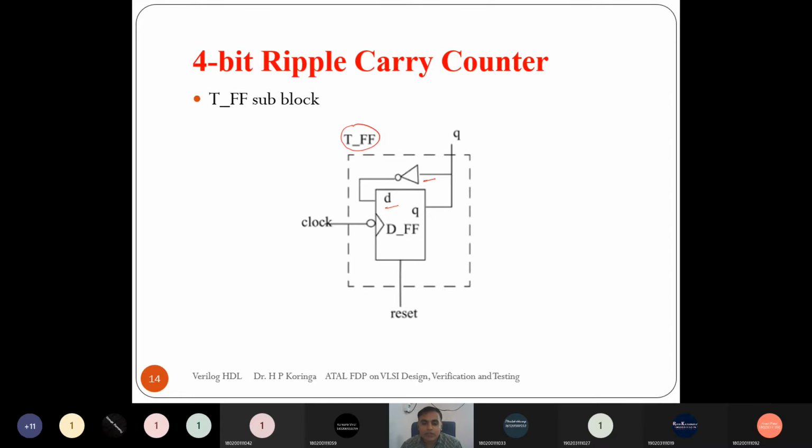Now let's see, can we further divide the D flip-flop into simple blocks? Yes, we can divide it. We can construct the D flip-flop using NAND gates or like that. But let me consider here the D flip-flop is our basic block that we are going to implement using behavioral modeling. And the NOT gate is not further divisible. This is a basic logic block, right? So these are the two left.